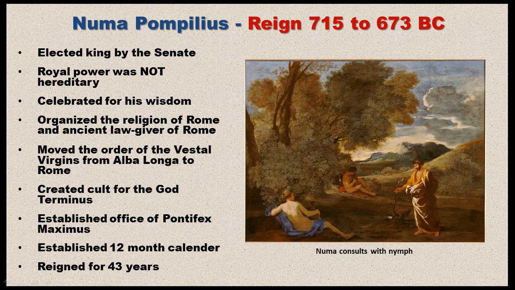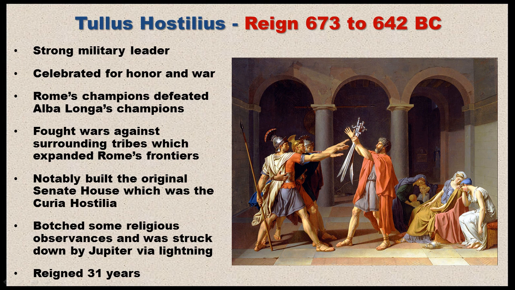Another thing Numa did was create a 12-month calendar. So you can see that the Romans are trying to create order in this chaotic world. It's almost like, let's get this right and create a correct 12-month calendar so we know what the correct day, month, and year is. Okay, so let's move on to the third legendary king of Rome, Tullus Hostilius.